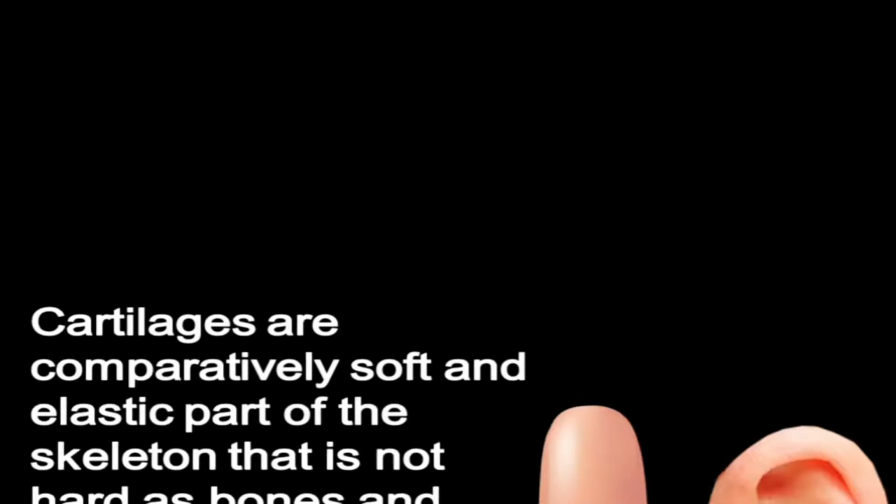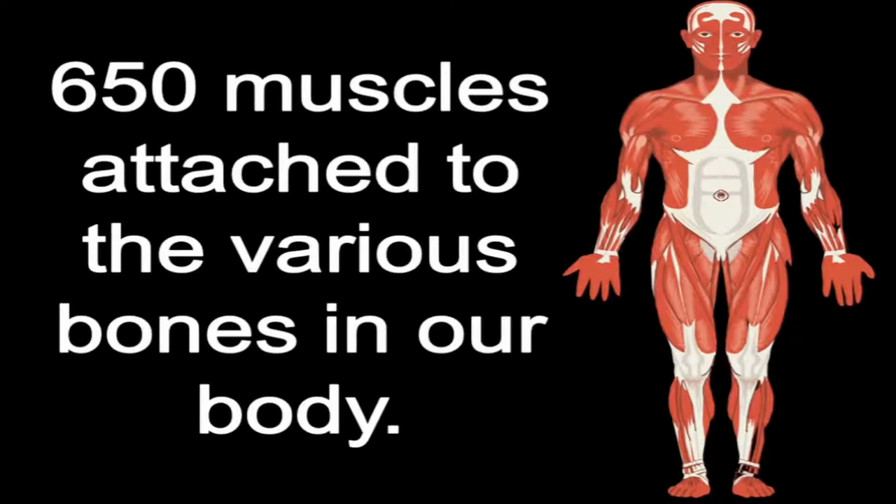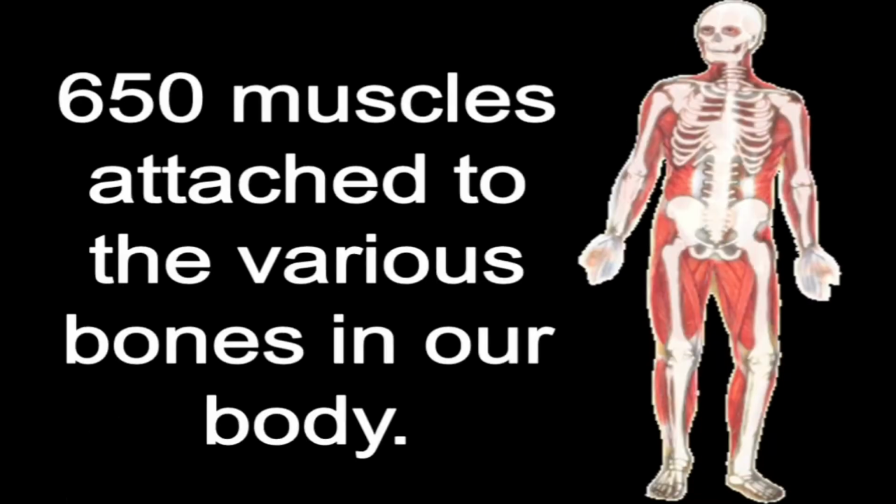There are about 650 muscles which are attached to various bones in our body, and the muscles and bones together bring about a movement. Muscles are the part of the body that helps in movement, and they are attached to bones like in humans, or they are not attached to any bones like in earthworms.